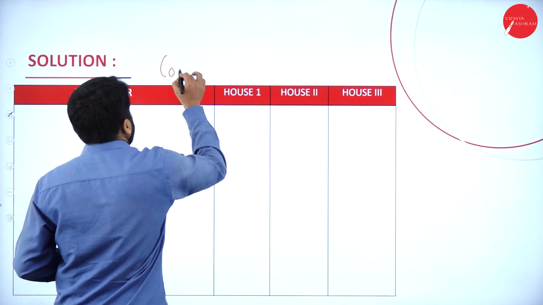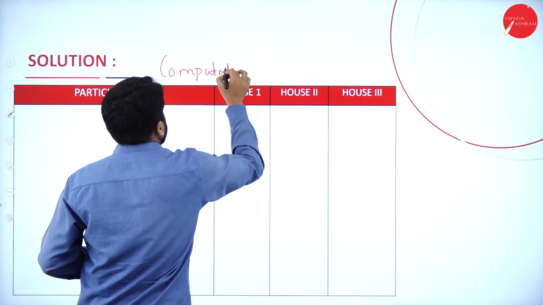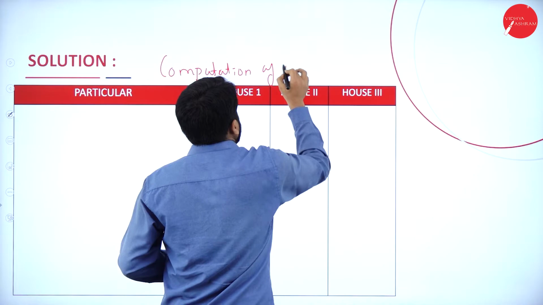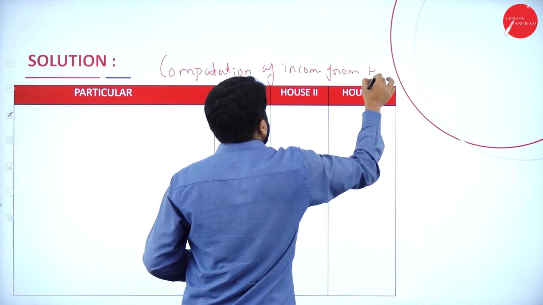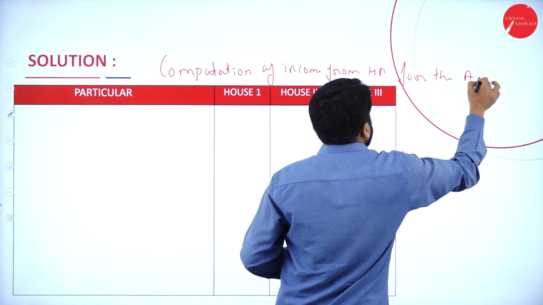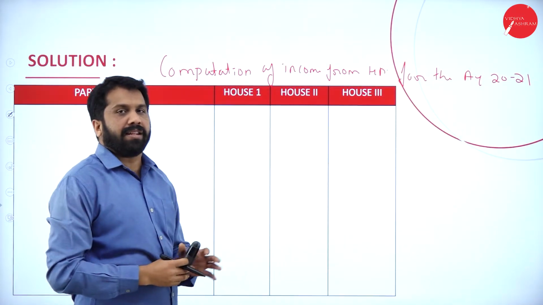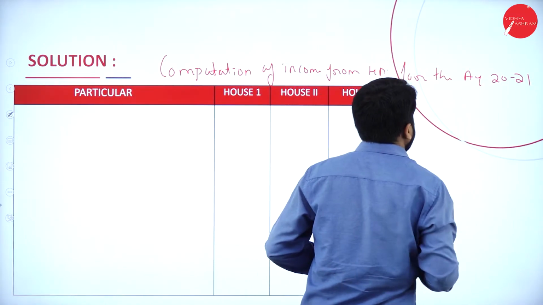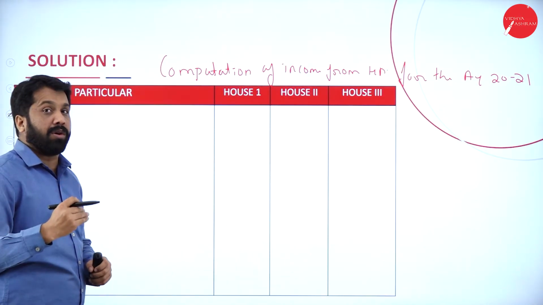So, computation of income from house property for the assessment year 2020 as well as 21. You are calculating for the assessment year 2020 and 2021. Now, these are the informations we have. We'll go one by one.